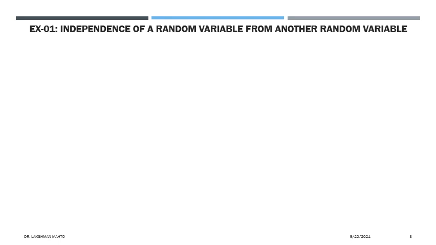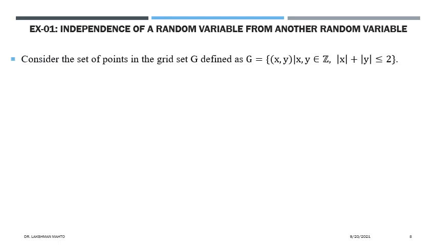In this first example, I will talk about the notion of independence between two random variables. I will take two random variables and we will see whether those two are independent or not. Consider this set of points in a grid.